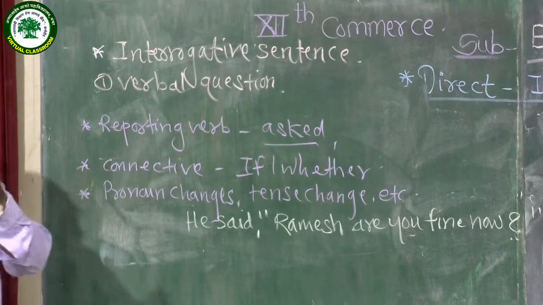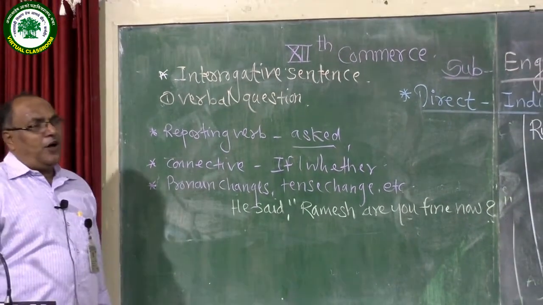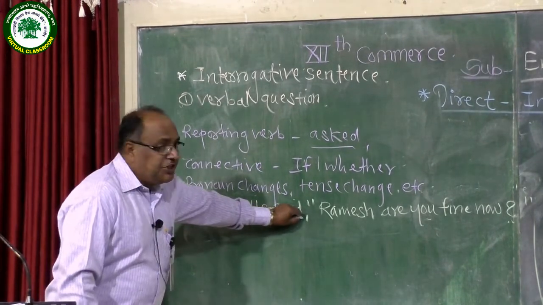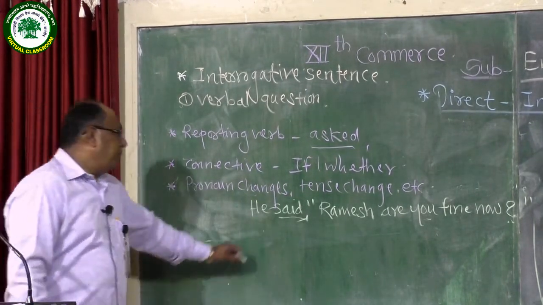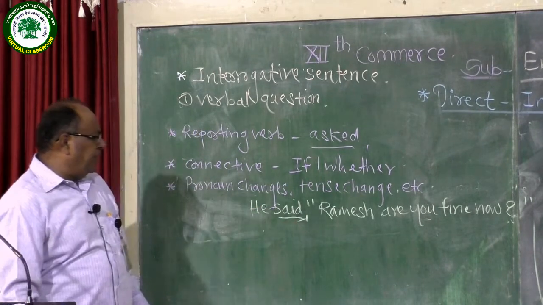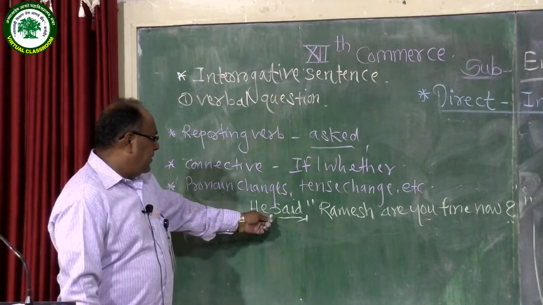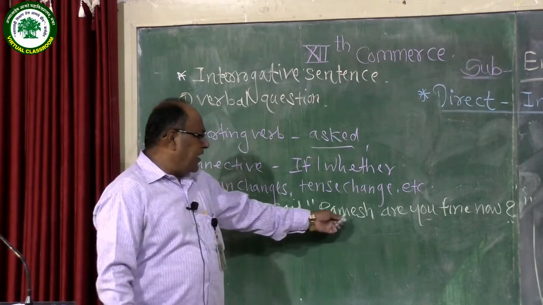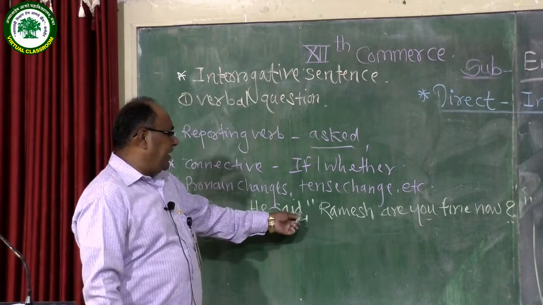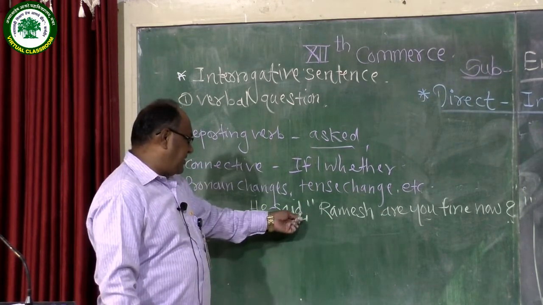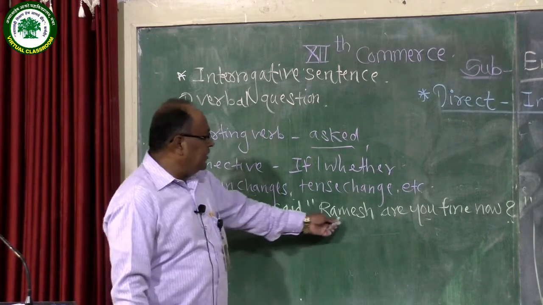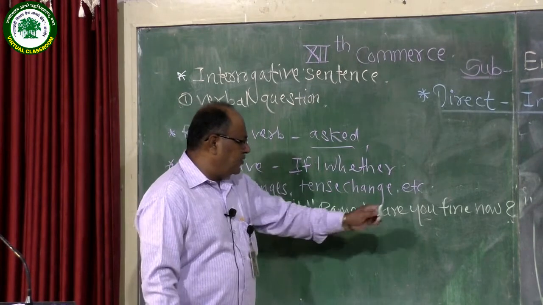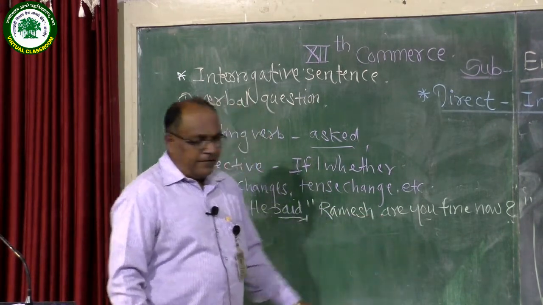Now this verbal question can be changed into indirect form. How should we change it? First of all, the change in reporting verb. Remove said, use asked here. Then Ramesh, inside the inverted comma, can be brought out of the inverted comma, and then use the proper connective, if or whether. Then make a statement and other changes.